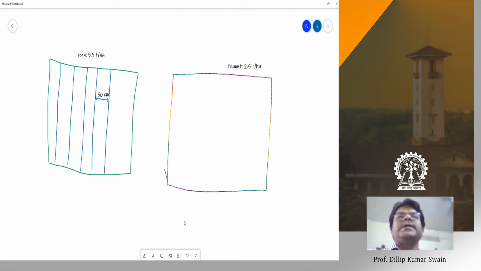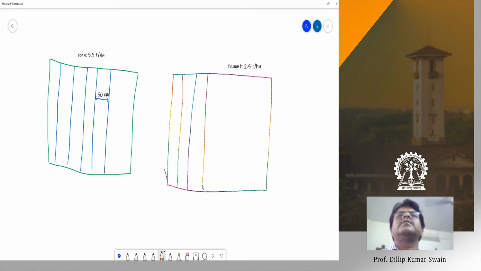Here you have the peanut field, the peanut rows, and the normal spacing of peanut is 30 centimeters.